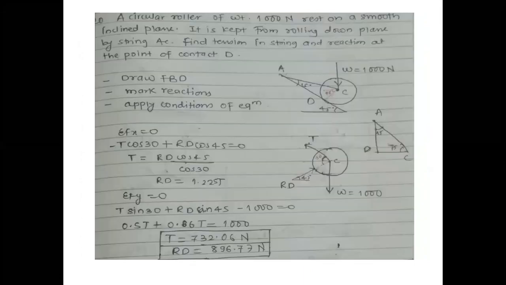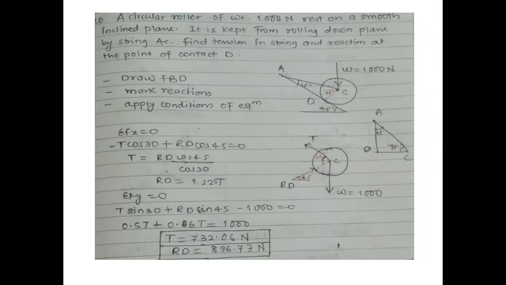After that, I'll go for the second problem. A circular roller of weight 10,000 Newton rests on a smooth inclined plane. It is kept from rolling down the plane by a string AC. Here again one string is there. Find the tension in the string and the reaction at the point of contact D. They want the reaction at point D.